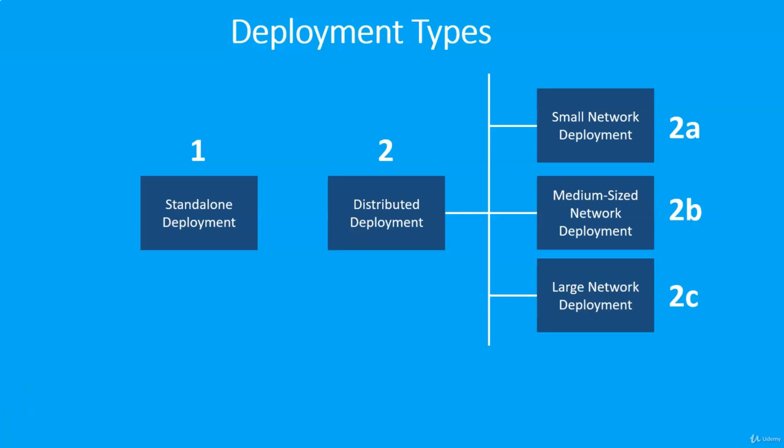There are two main types of ISE deployment: standalone and distributed deployment. Distributed deployments can be further classified into three types, which are small network deployment, medium-sized network deployment, and large network deployment.